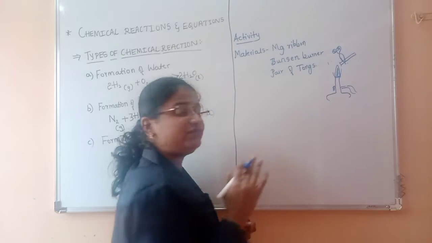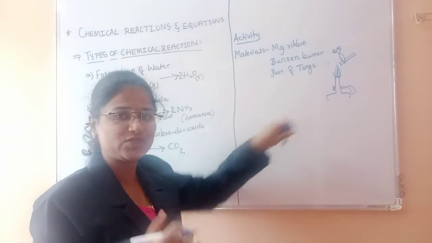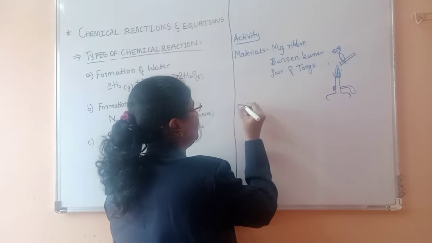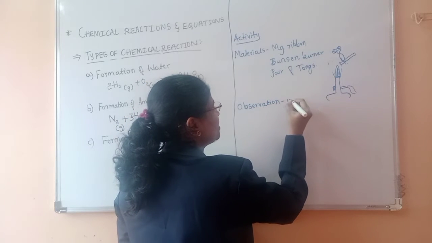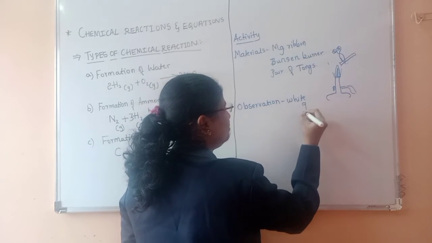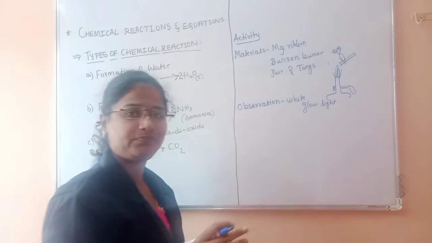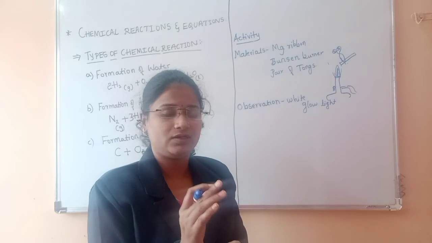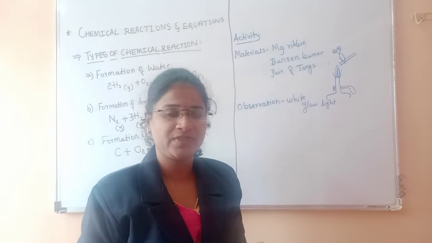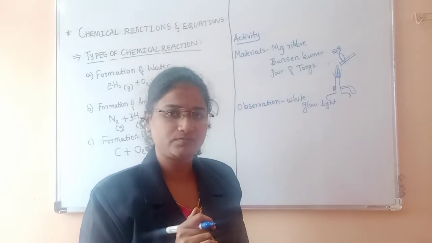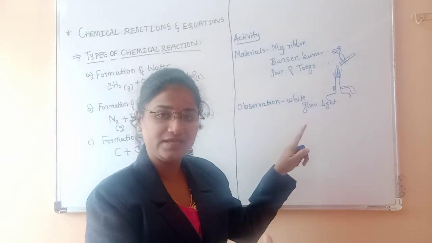So after holding the magnesium ribbon to the Bunsen burner, after a few minutes what happened? The observation will be that the magnesium ribbon burns with a white glow light. It should not be observed directly with the naked eye. So you should use goggles in the chemistry labs because it can affect your vision. That is why you should not observe this white glow light directly or very near.